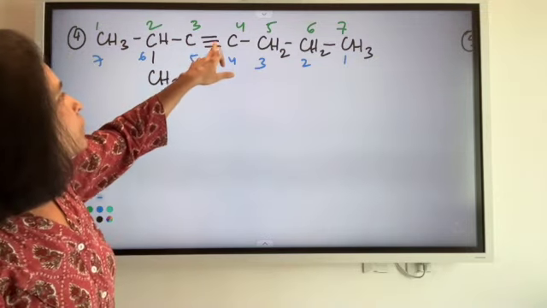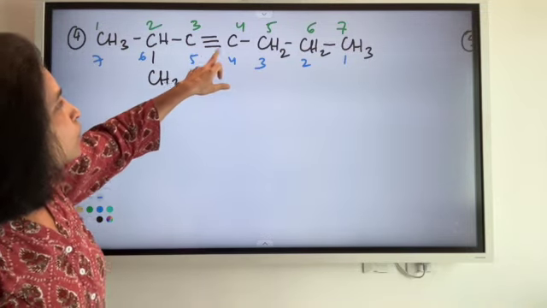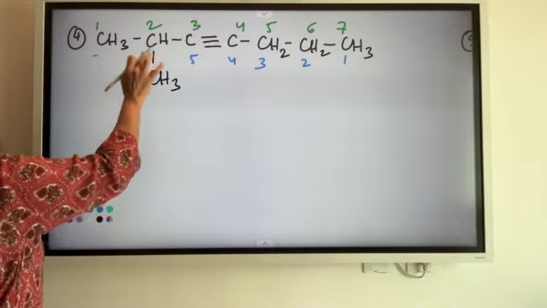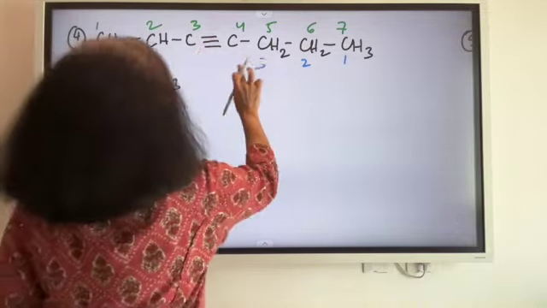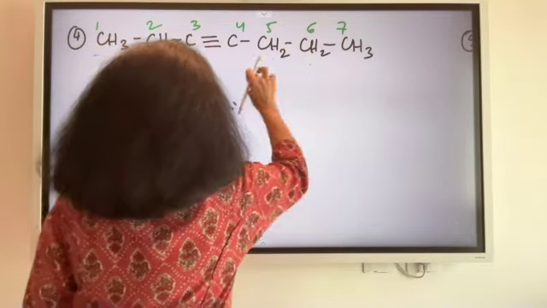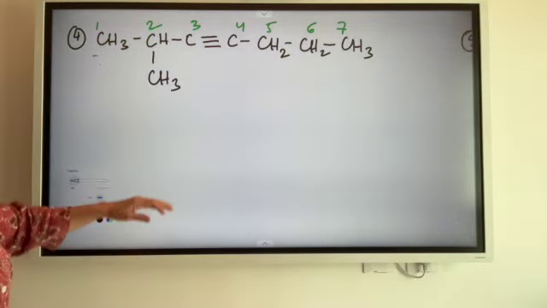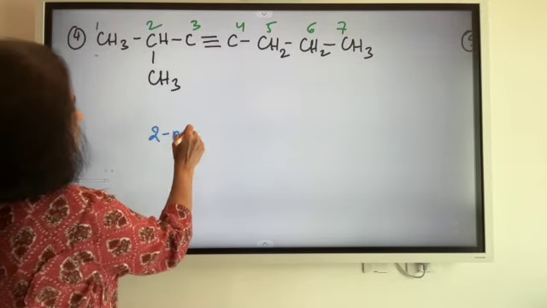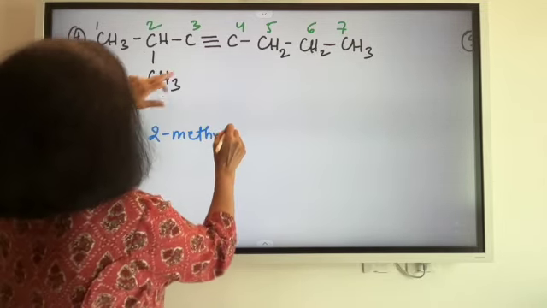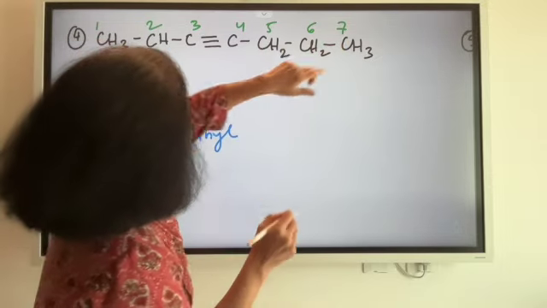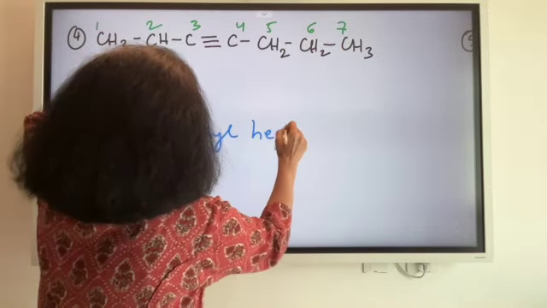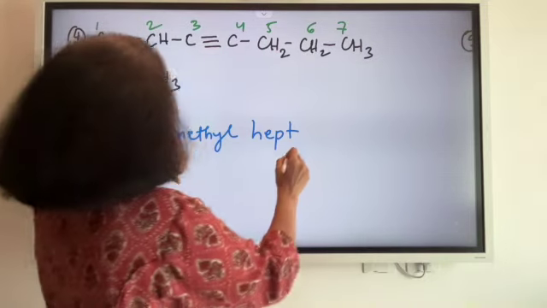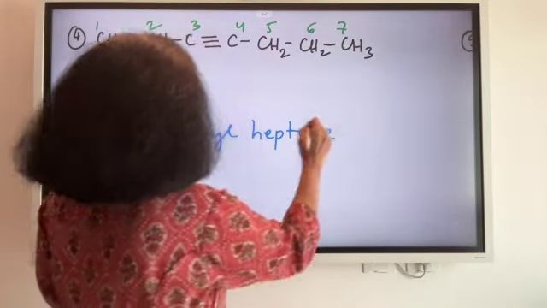According to the green one, it is on the third. According to the blue one, it is on the fourth. Well, I am choosing the green one then. All right, so blue is out. So अब हम इसका nomenclature करते हैं. So how do I write it? 2-methyl, and it is a hept, HEPT. It is a YNE because of the triple bond, heptyne.